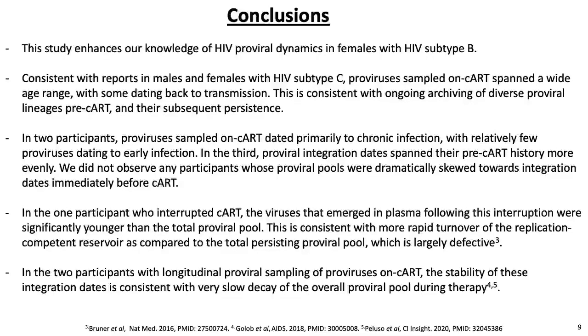We did not observe any participants whose proviral pools were dramatically skewed towards integration dates immediately before CART. In the 1 participant who interrupted CART, the viruses that emerged in plasma following this interruption were significantly younger than the total proviral pool. This is consistent with more rapid turnover of the replication-competent reservoir as compared to the total persisting proviral pool, which is largely defective. In the 2 participants with longitudinal sampling of proviruses on CART, the stability of these integration dates is consistent with slow decay of the overall proviral pool during therapy.